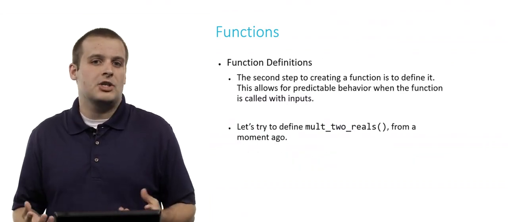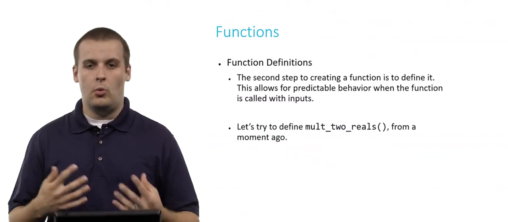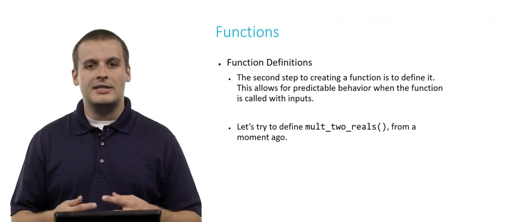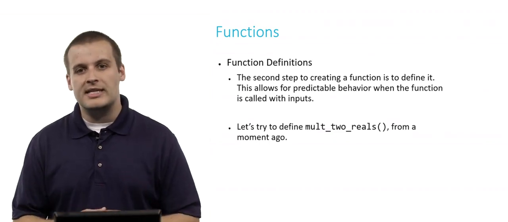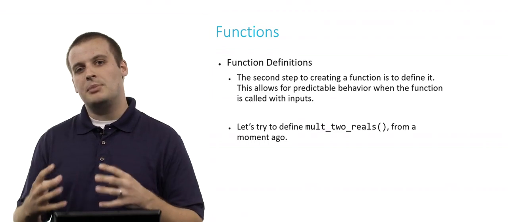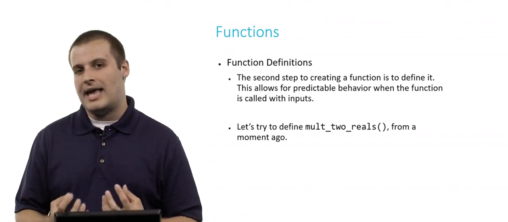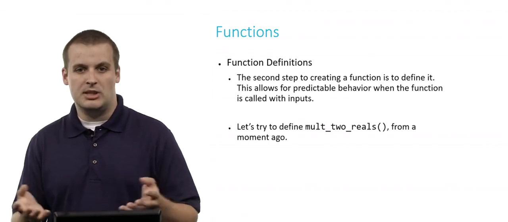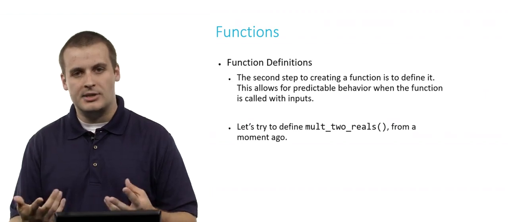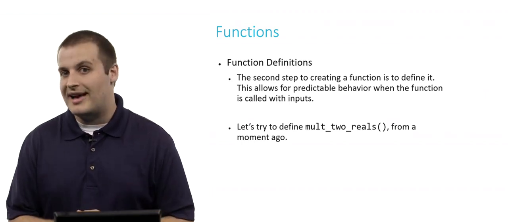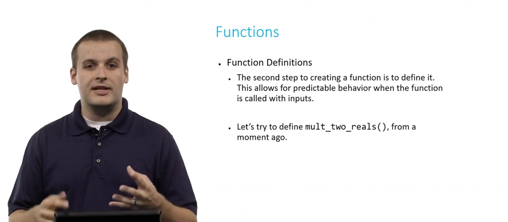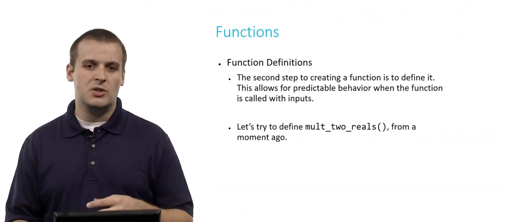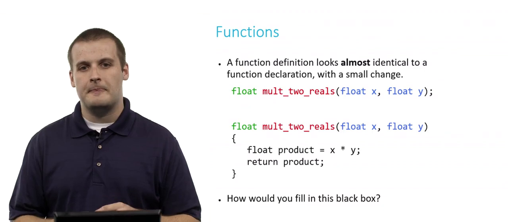All right, so we've declared a function. That's great. We've told the compiler what it is, what we're going to be doing. Now let's actually write that function. Let's give it a definition so that inside the black box, predictable behavior is happening. And in fact, we are multiplying two real numbers together, or adding numbers together, or doing whatever it is that we asked our function to do. So let's try and define mult2reals, which we just talked about a second ago.